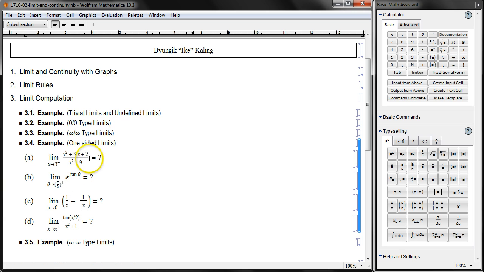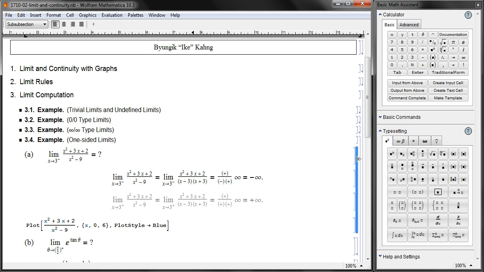For example, things like this one, if you put it into a graphing calculator, you're going to see the limiting behavior, whether going up or down, just by looking at the picture. And let's suppose that we don't have the picture, then you have to do something like this. Factor the denominator, and then we don't have canceling out. Now x is going to 3 from the negative side, alright? So this x minus 3 is going to 0, but it'll stay negative. And the others are positive, so negative, positive, positive over 0, so we have negative infinity.